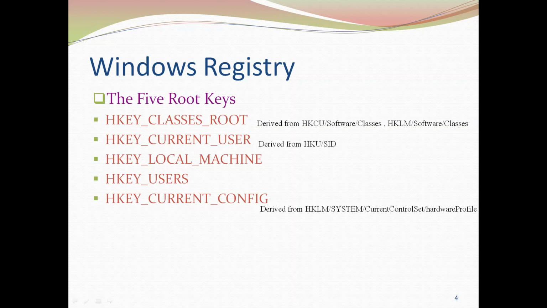HKEY_LOCAL_MACHINE, this particular root key maintains the details about the hardware and the software which have been installed onto your computer system. So it consists of a number of hives. This local machine root key is a handle to so many hives. Okay, we'll see what are the hives covered under this.